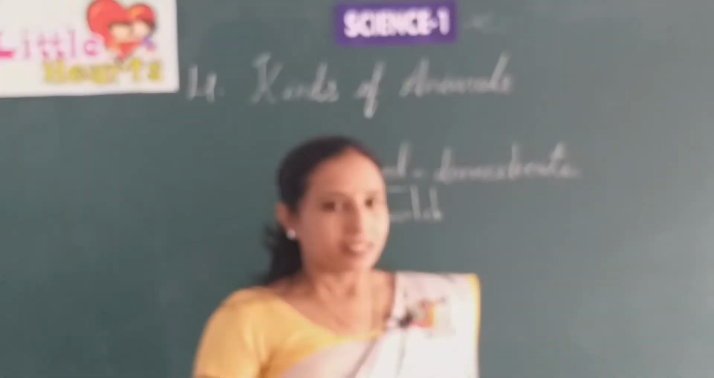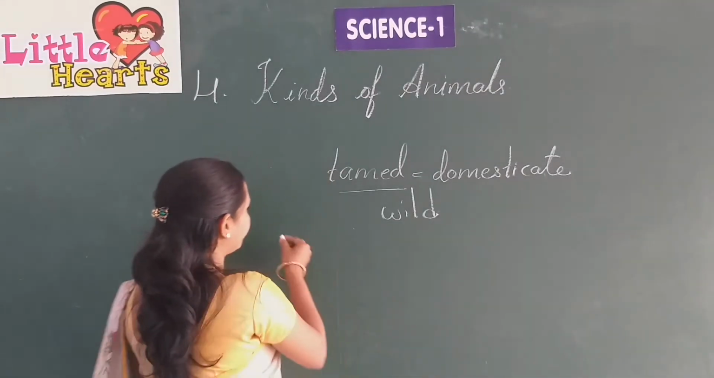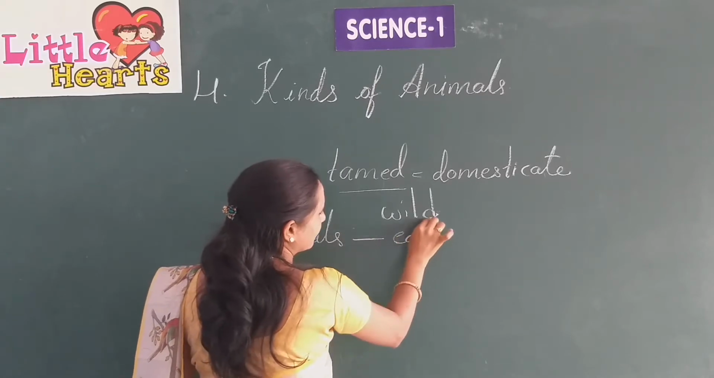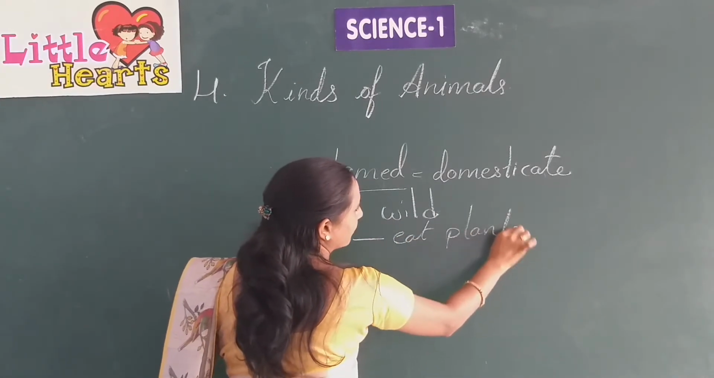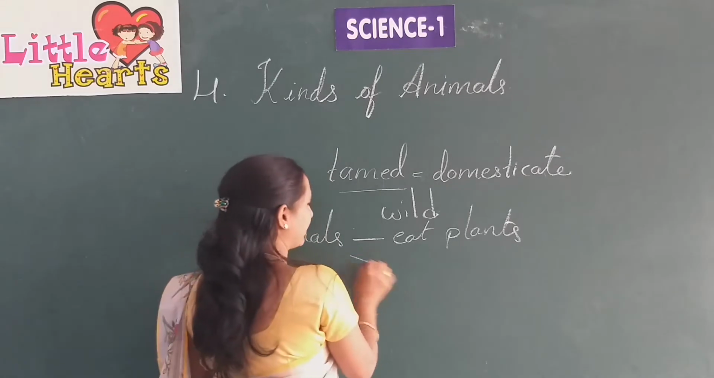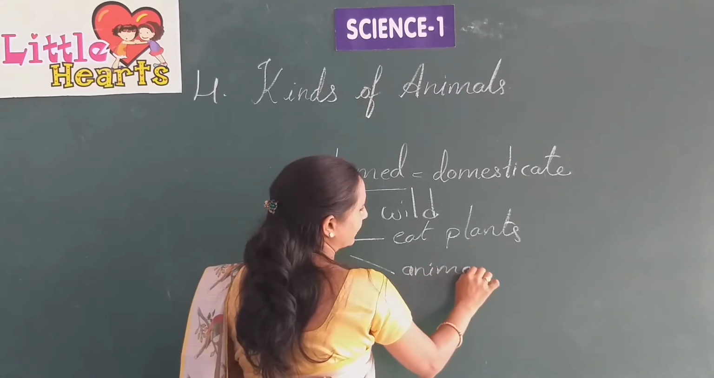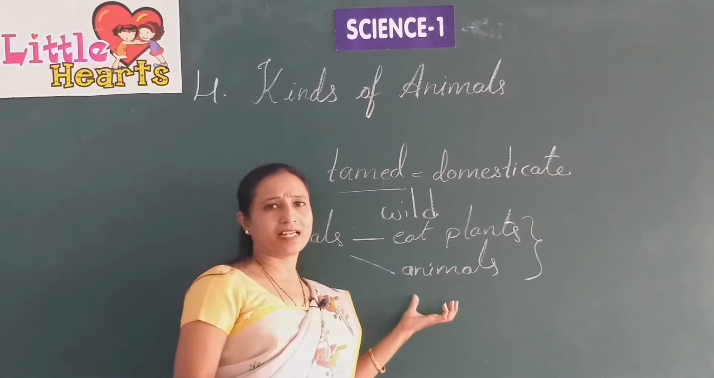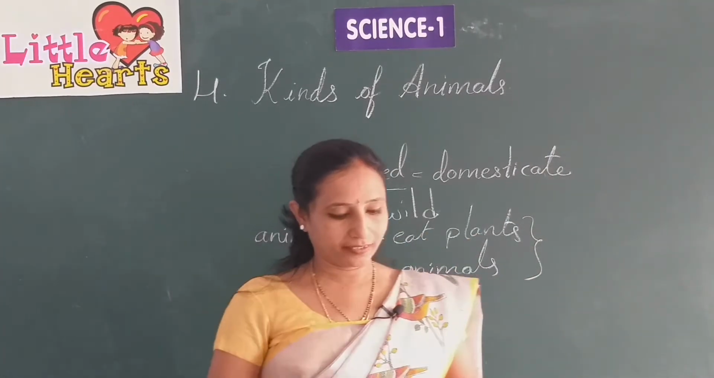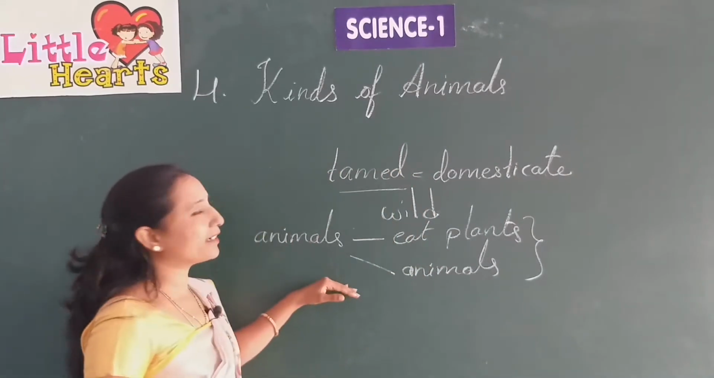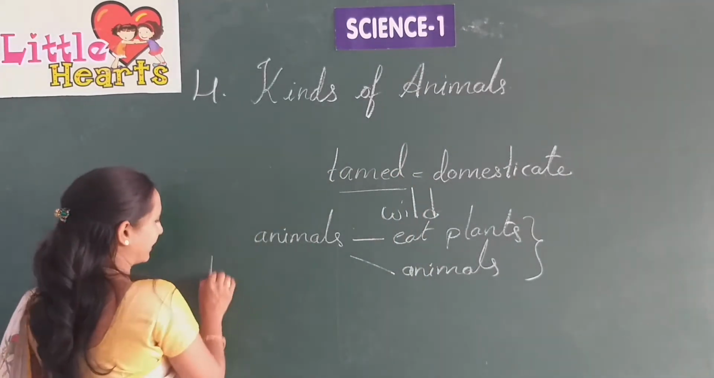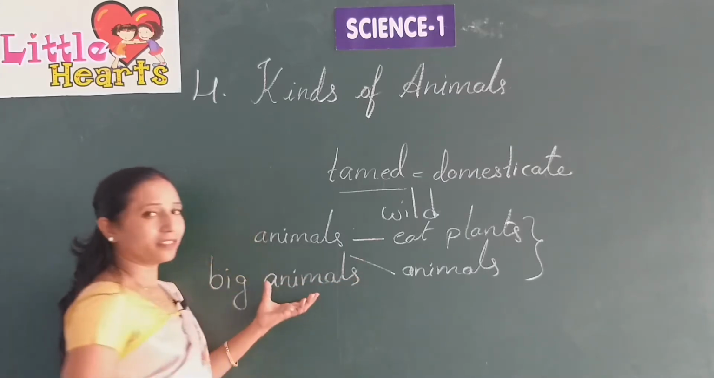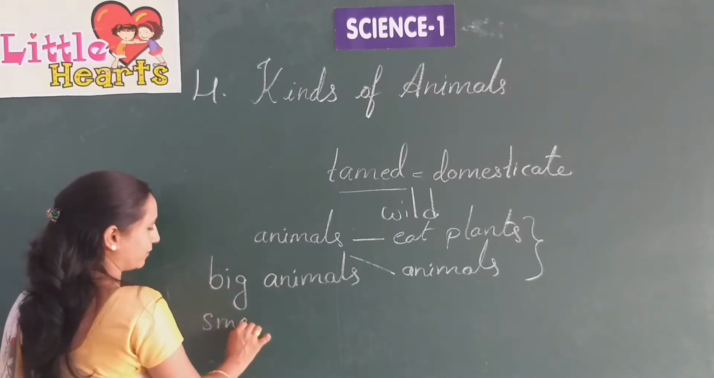Yes. So some animals eat plants, and some animals eat other animals or the flesh of other animals, and some animals eat both plants as well as flesh of other animals. Yes, so there are different kinds of animals. Some are big animals, and a few are small animals.